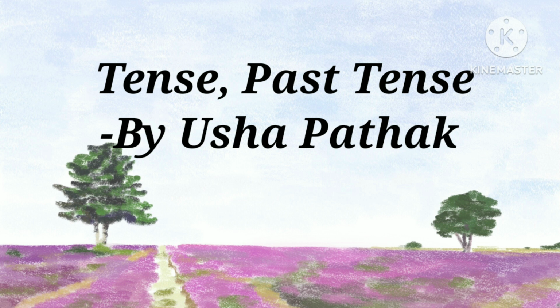The negative sentences can be written as I had not eaten mango. I hadn't eaten mango. We had not eaten mango. We hadn't eaten mango. You had not eaten mango. You hadn't eaten mango. He had not eaten mango. He hadn't eaten mango. They had not eaten mango. They hadn't eaten mango.